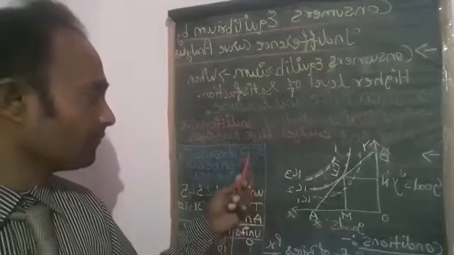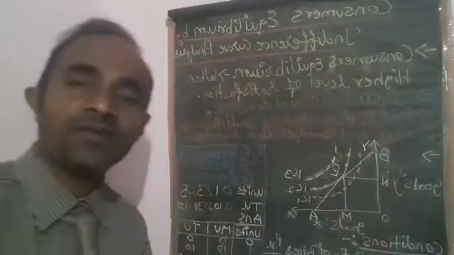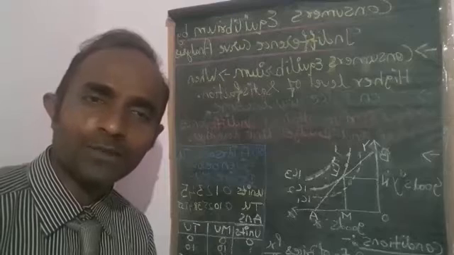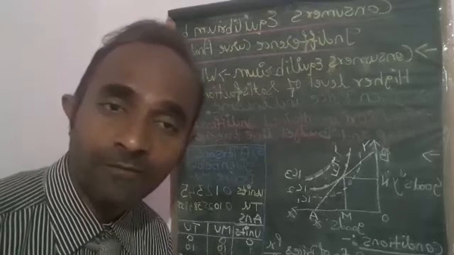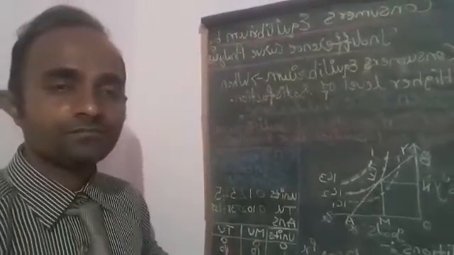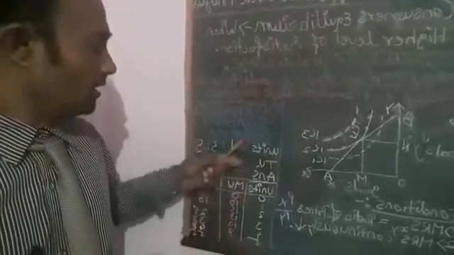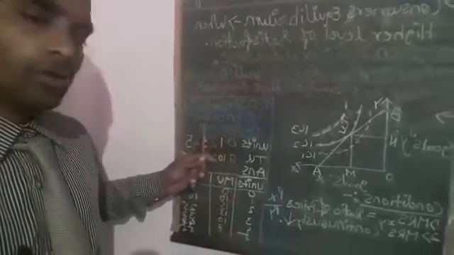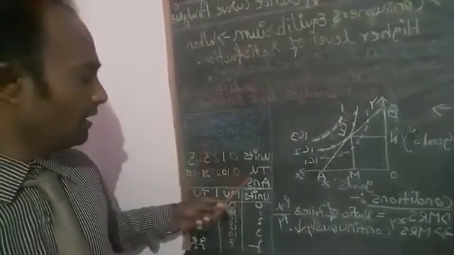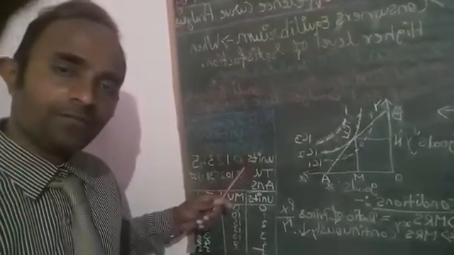Next, you can see here. After learning consumer's equilibrium using indifference curve analysis, one question I would like to ask. I hope you will be answering. Very simple. It's based on utility. Just see here, students. A person's total utility is given below, and the units are given there. You have to find out the marginal utility.